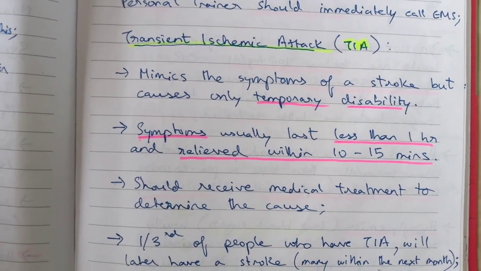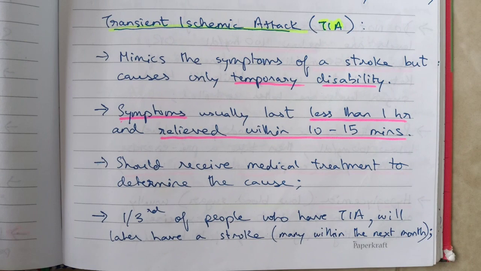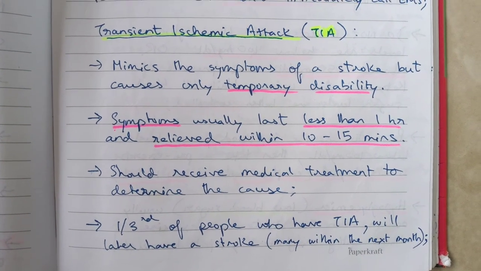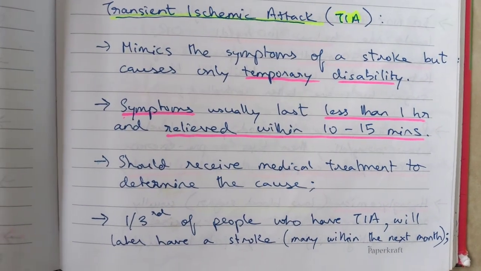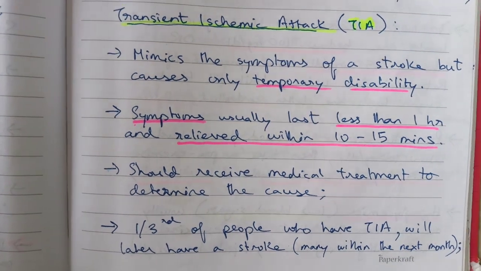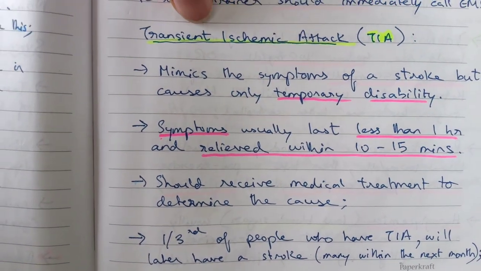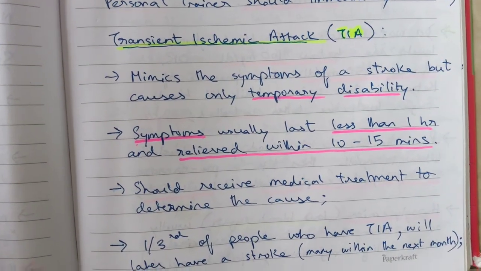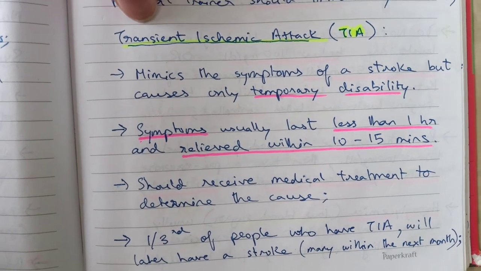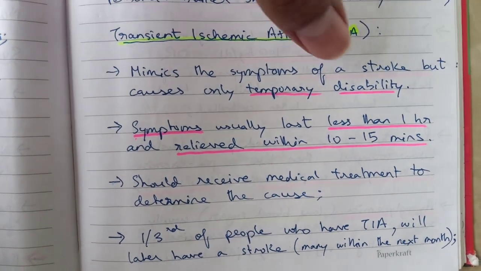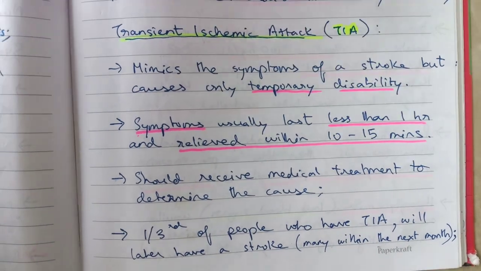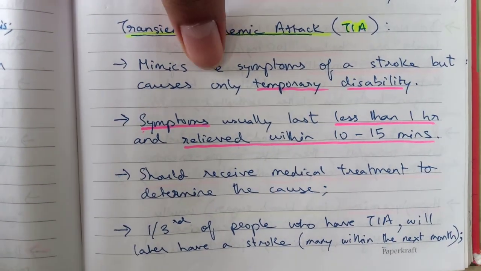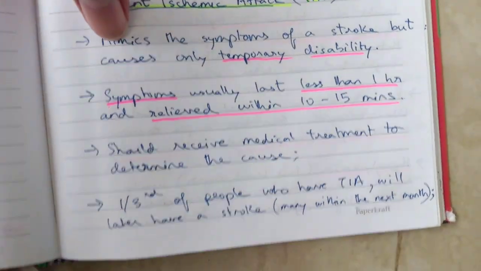Transient ischemic attack. This mimics the symptoms of a stroke but causes only temporary disability. Just remember the word transient, guys. The word transient means it will change. Like they say, beauty is transient. It doesn't stay consistent, it keeps changing. Similarly, transient means it's a temporary thing. It's a temporary disability. But the symptoms are pretty much the same as that of a stroke.